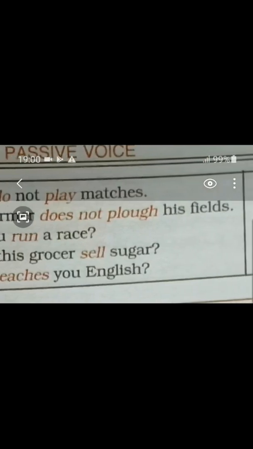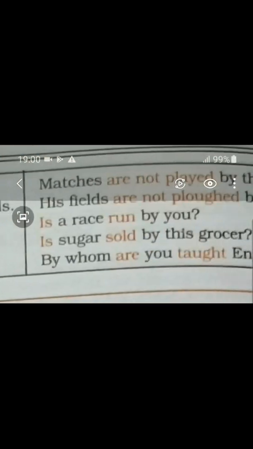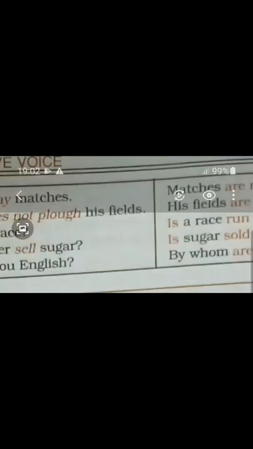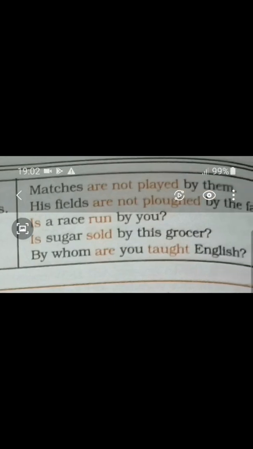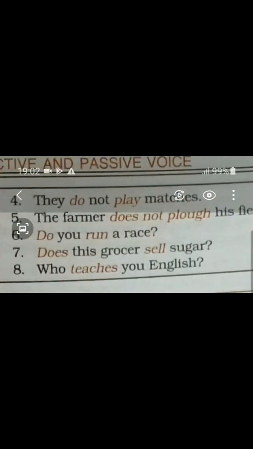Next, sell. Sell is getting into sold. So the object of the active voice is turning into the subject of the passive voice, that is sugar. Is sugar sold by this grocer? Question mark. Next one, number 8.